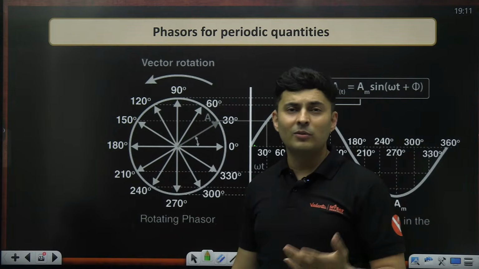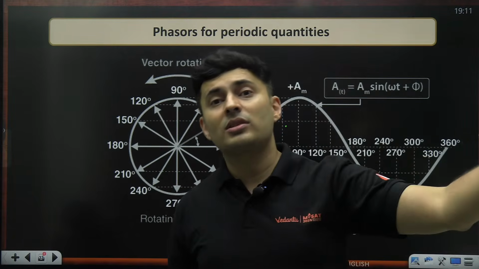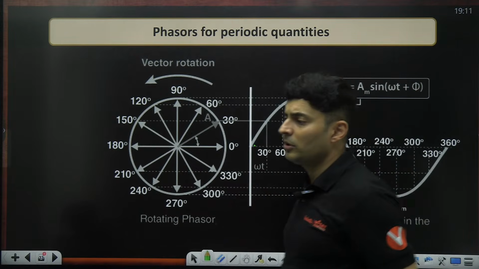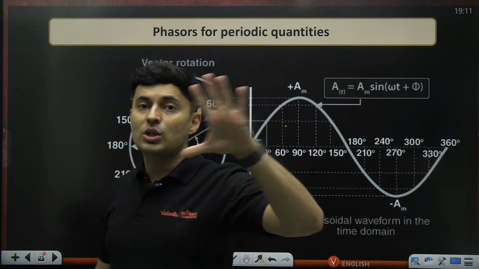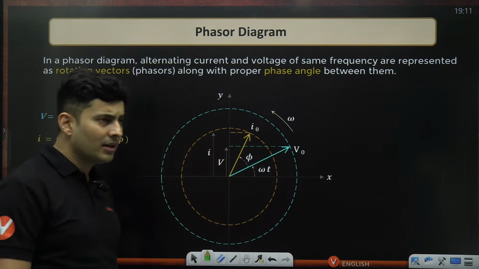Vector addition we know, vector subtraction we know, how to manipulate vectors we know. So we can use vector algebra to solve complex or even normal problems. That's the advantage of using a phasor diagram.